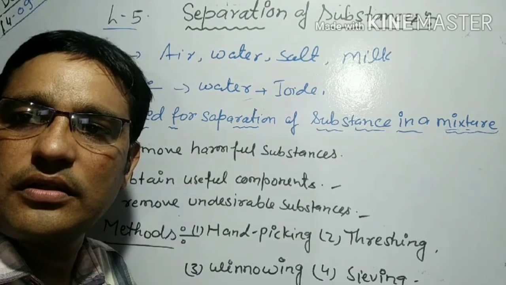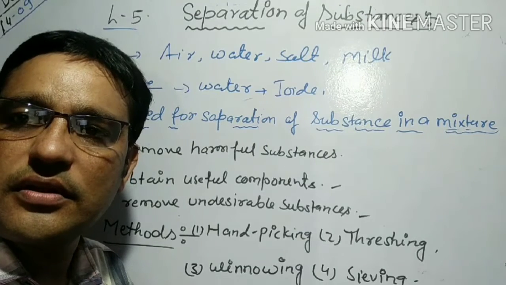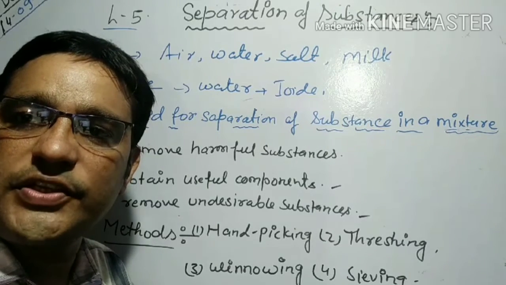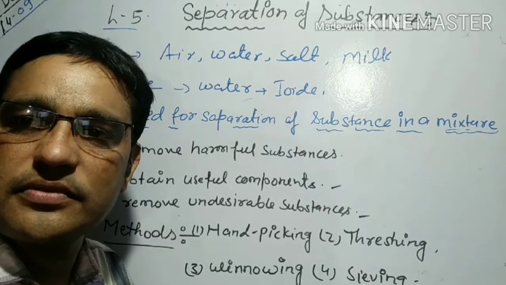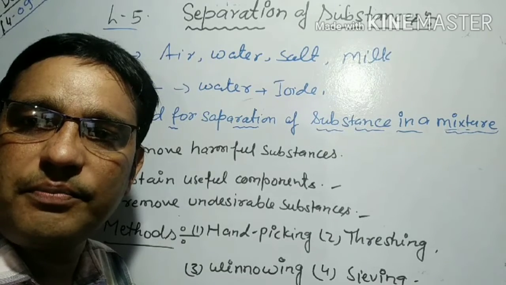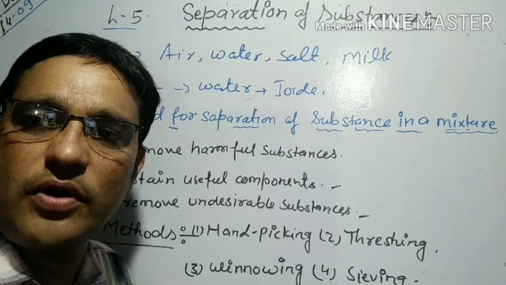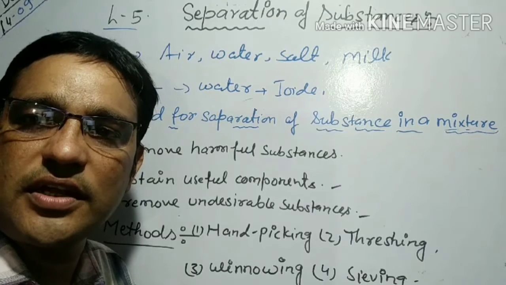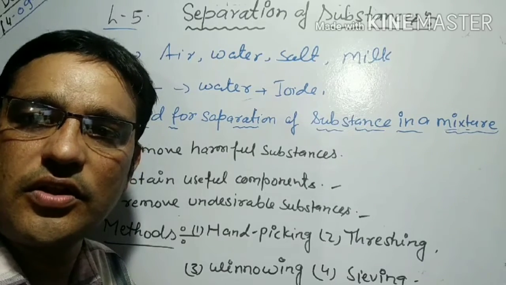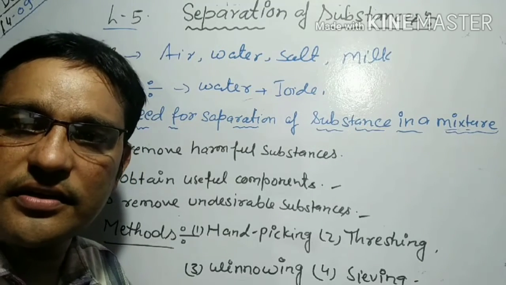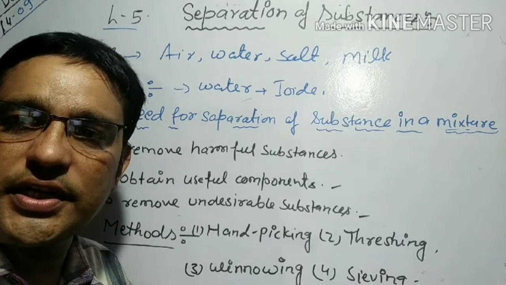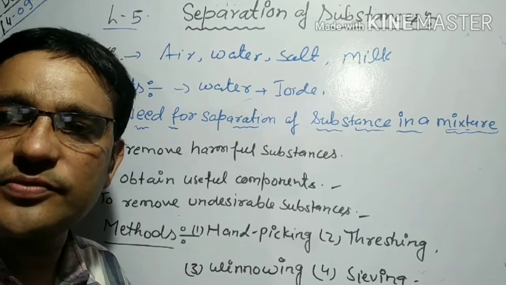Because the used tea leaves have become an undesirable component. So separation removes undesirable substances from mixtures. So students, we have studied the need for separation of substances from mixtures.